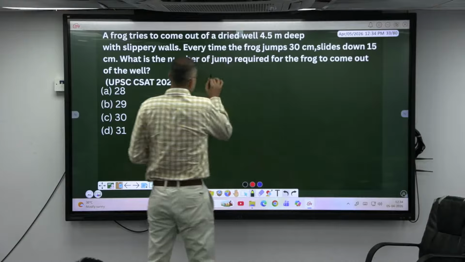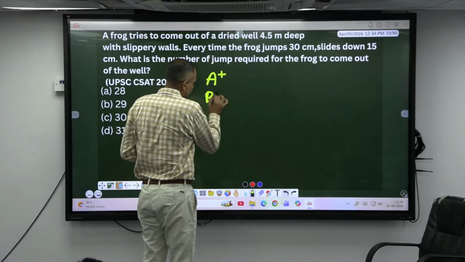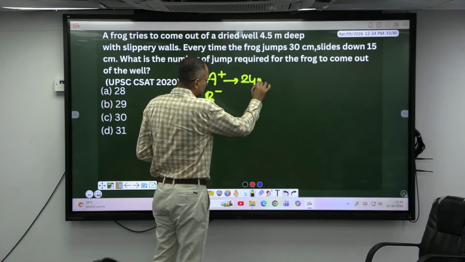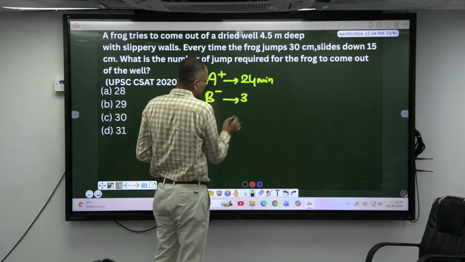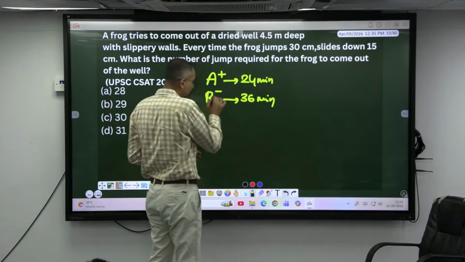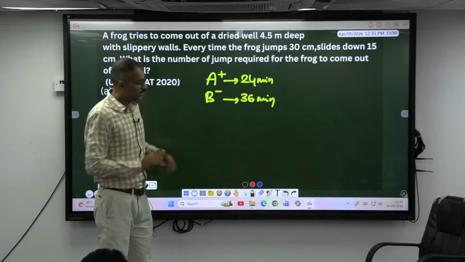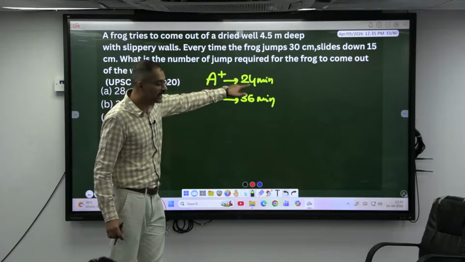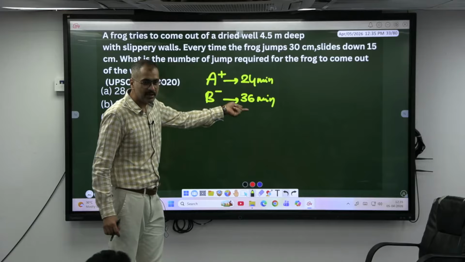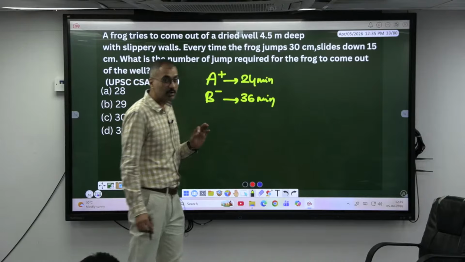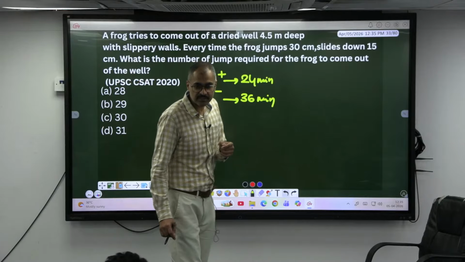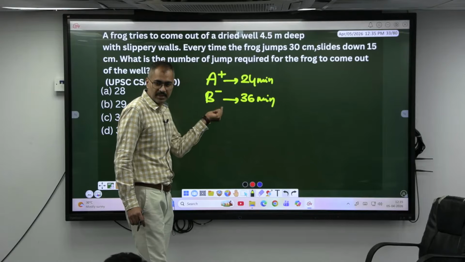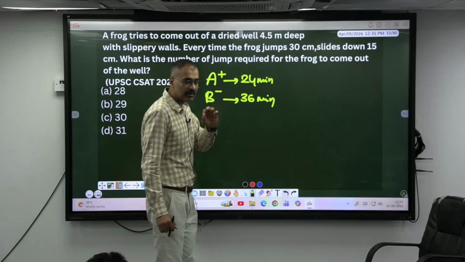Look here now. There are two pipes connected to a tank. One is filling and one is draining. This pipe can fill the tank in 24 minutes. This pipe can drain it in 36 minutes. My question is, if they work on alternate hours, meaning first hour A, second hour B, third hour A, fourth hour B, find the time taken to fill the tank.